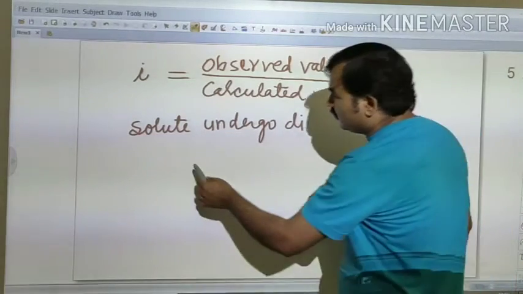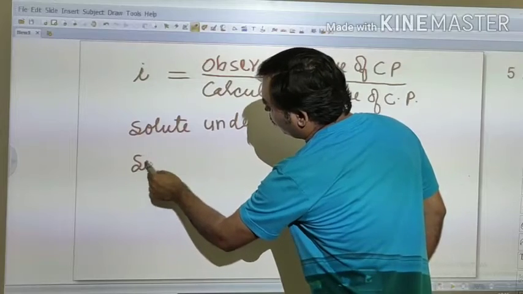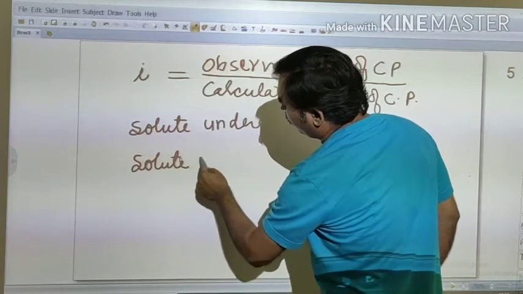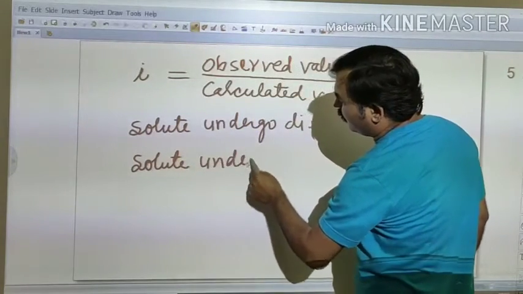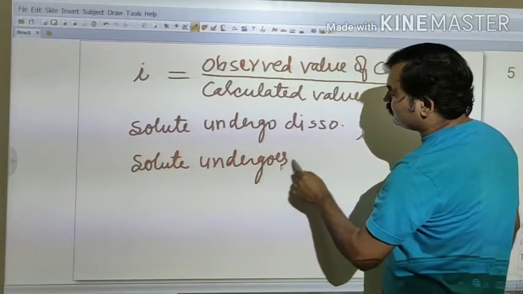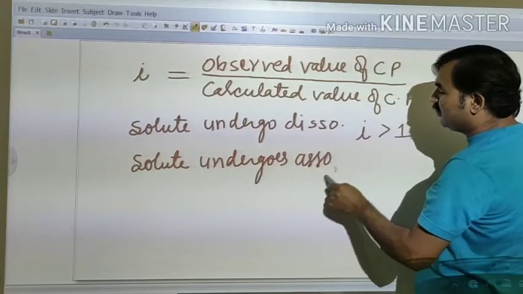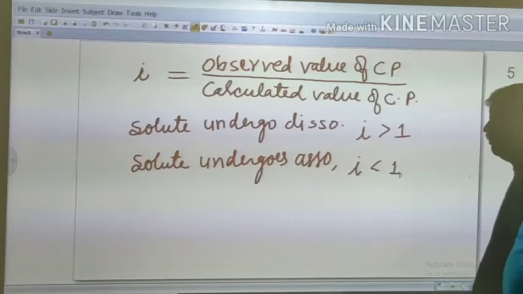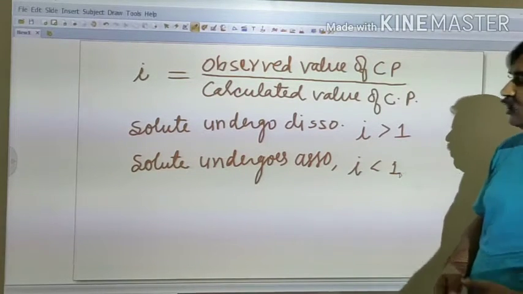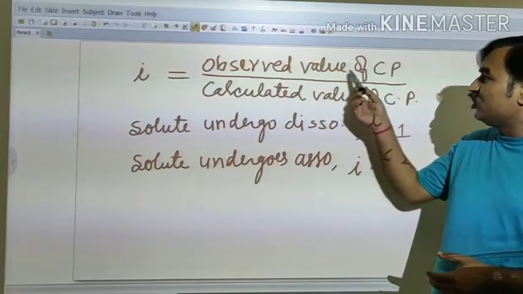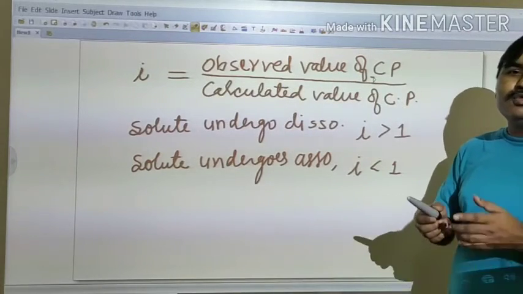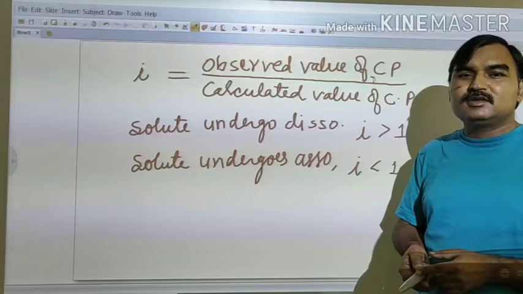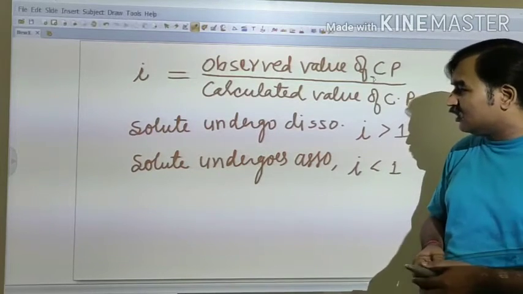So in this case, if solute undergoes association, then i will be found to be less than 1, because the observed value of colligative property will be decreased due to decrease in number of particles because of association.